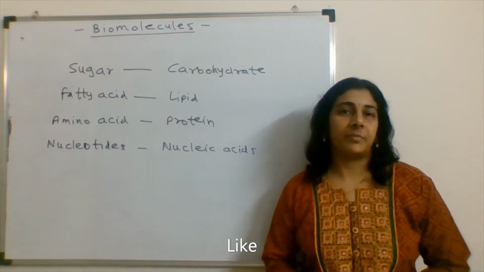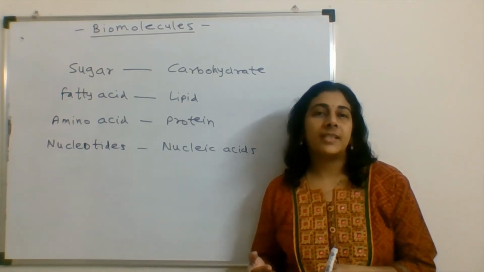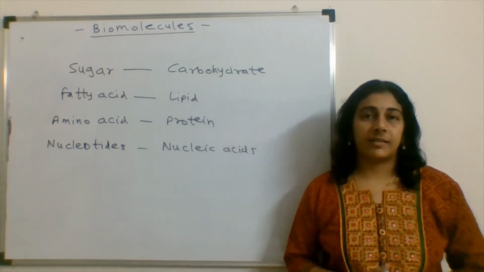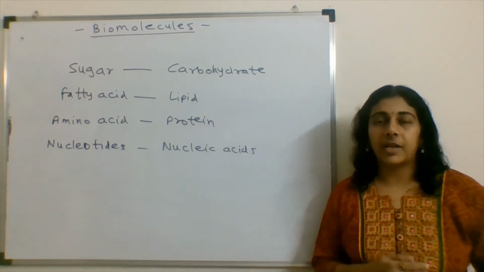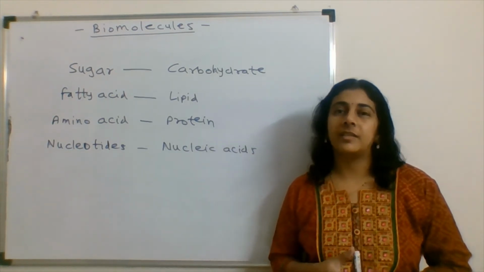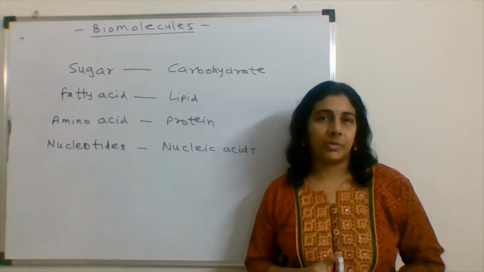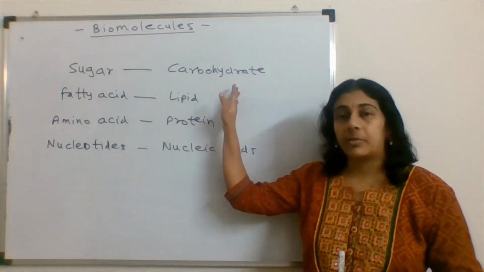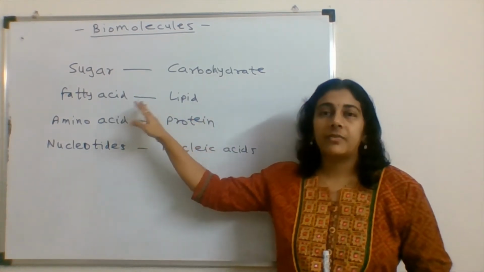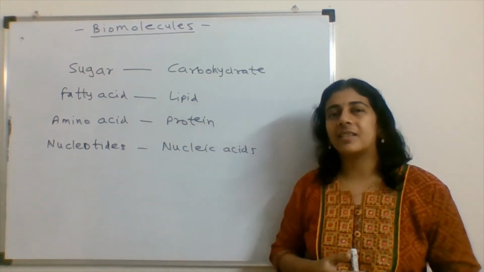We find four types of biomolecules in living systems that are there in the form of monomers and that combine with each other to form a polymer. So when there is a sugar as a monomer, we find the biomolecule as carbohydrates. So we'll go into details of carbohydrates, then we find monosaccharides and polysaccharides. So a single subunit we call a monosaccharide, and so carbohydrates are one of the biomolecules. Similarly, another are fatty acids which form the lipid. But here the fatty acids are not monomers.